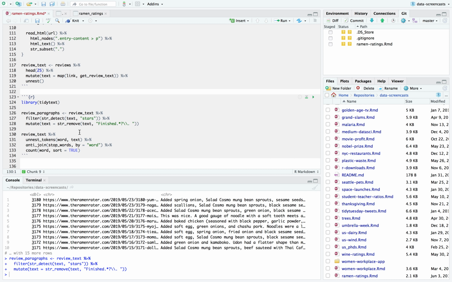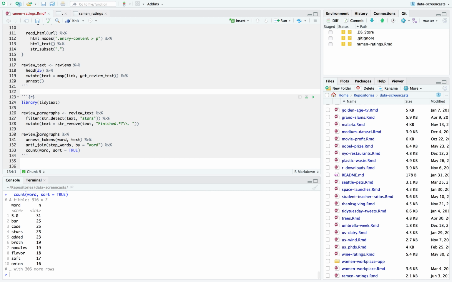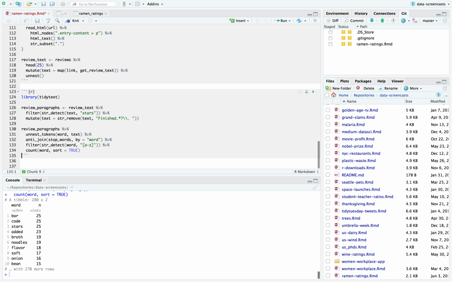So now I can say of these review paragraphs, what are the common words? And I'm probably also going to filter string detect at least one alphabetic character in our word, A to Z. But yeah, barcodes, stars, and we saw added pop up a lot. But mostly we have these descriptive terms: broth, noodles, flavor, soft, onion, bean. Some of them probably are positive, some are negative.